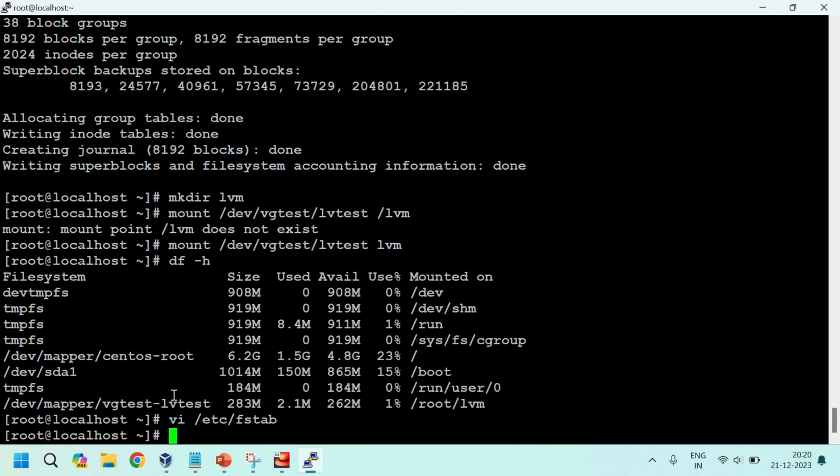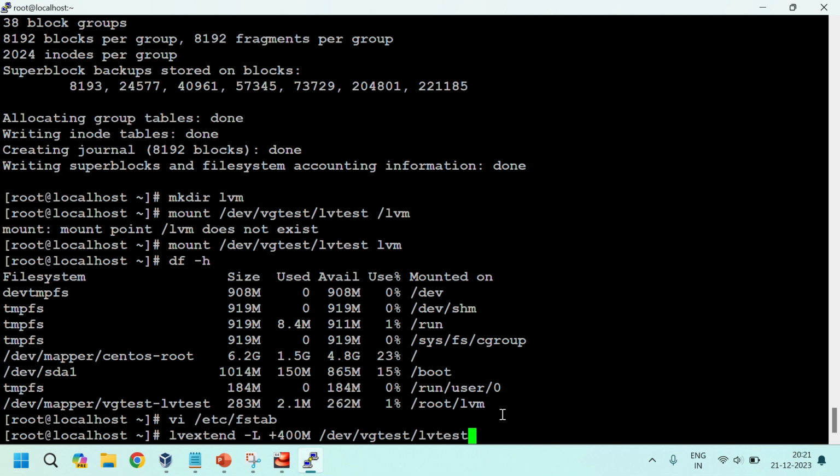Okay, if you want to increase this, for example, we gave 300 MB now, right? If you want to increase it, we can directly use the lvextend command, we can give lvextend -L plus 400 M, I need it to /dev/vgtest/lvtest.